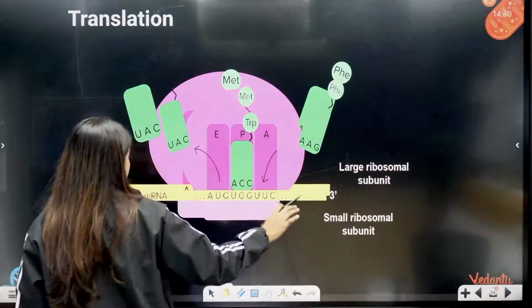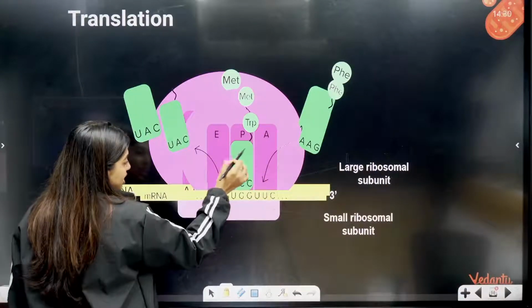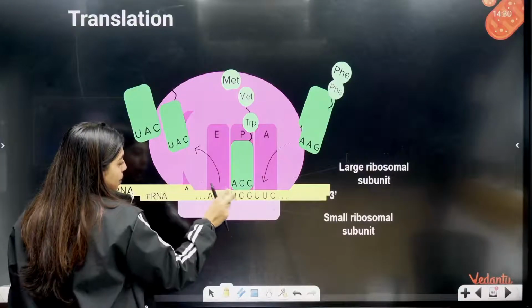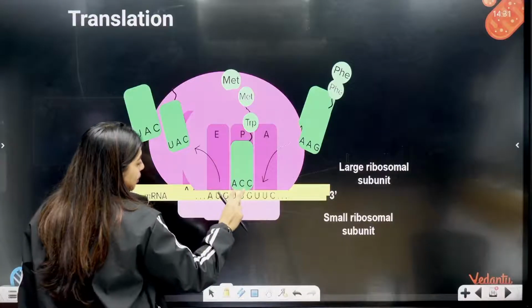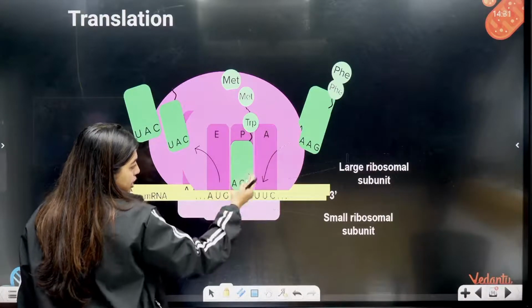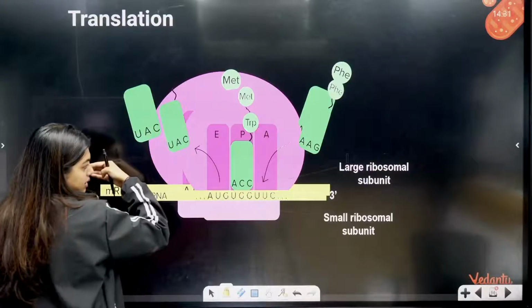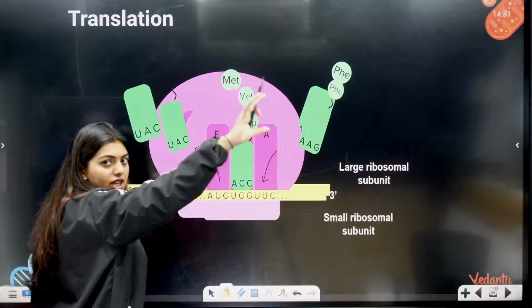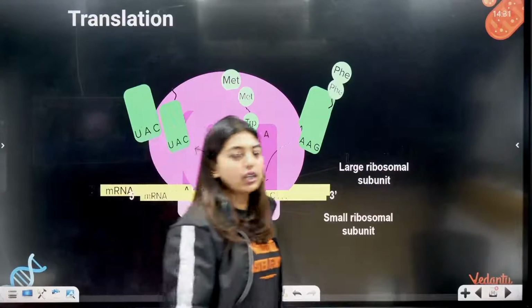See, this is your mRNA. There are three sites on the ribosome: E site, P site and A site. What happens is tRNA will be bringing these amino acids. They will read and make the anticodon loop. They will attach. The next one will be waiting to come. This one will exit, and when it exits, the chain will go to the next one. Like this, they will keep forming chains and chains.